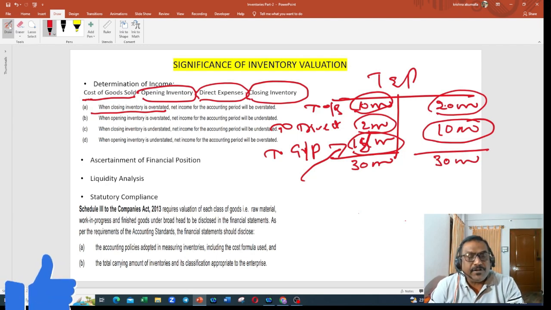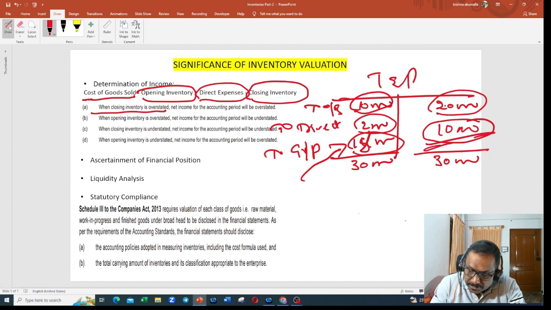Why did 4,000 profit get increased? Because I overstated the closing inventory. Since I overstated the closing inventory, that has a direct impact on my gross margin, my gross profit. Are you clear so far? Next, when opening inventory is overstated, the net income for the accounting period will be understated.